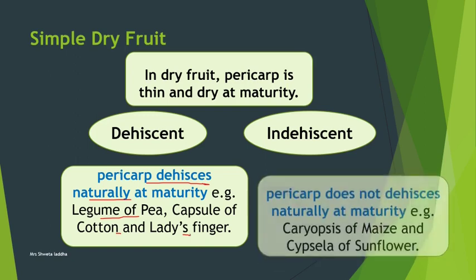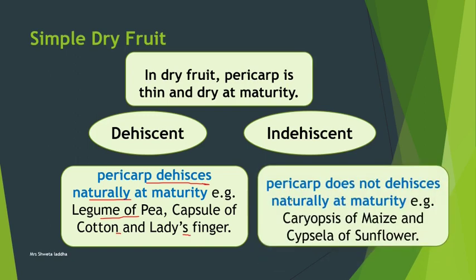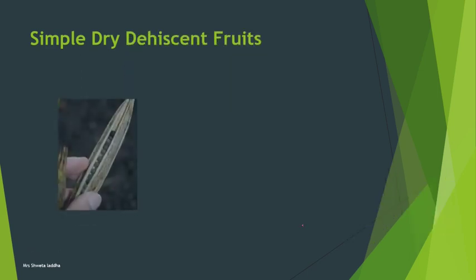In indehiscent simple dry fruit, the pericarp, even after maturity, does not dehisce, does not open naturally. Example: caryopsis of maize and cypsela of sunflower. So you can see the examples.